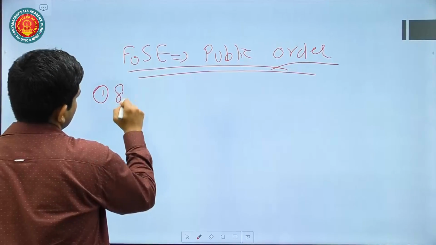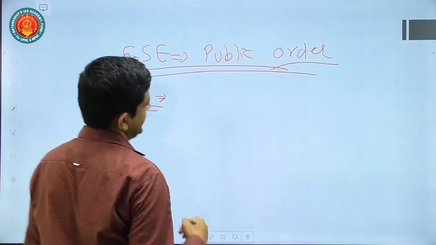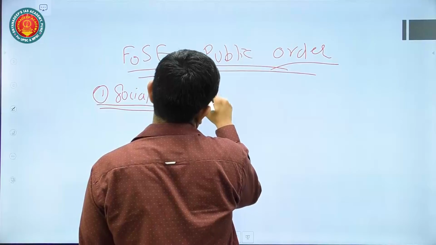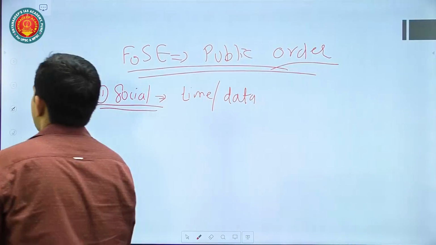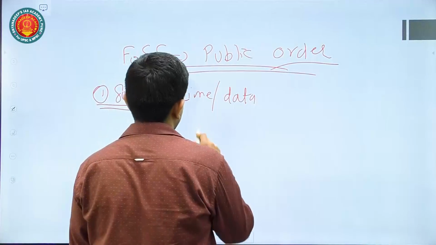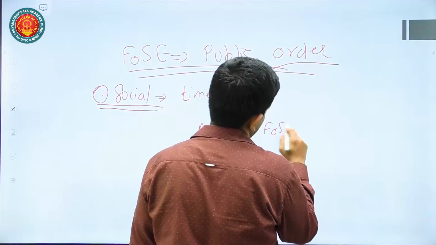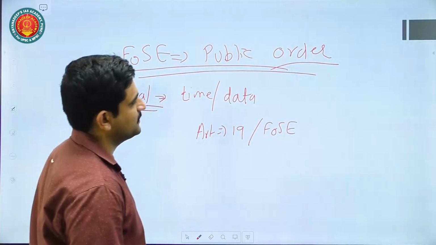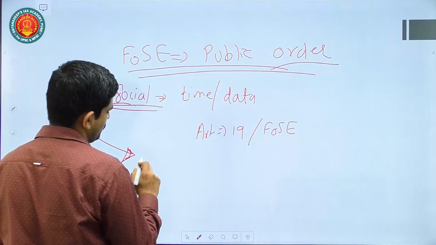First thing we can talk about social media is that with the advent of social media, there is an improved way of communication in terms of time as well as in terms of data and content. Social media freedom is important and it is also considered a fundamental right under Article 19 of the Constitution, which talks about freedom of speech and expression. But at the same time, you cannot forget that social media itself can become a threat, or many times can be misused for spreading false propaganda.